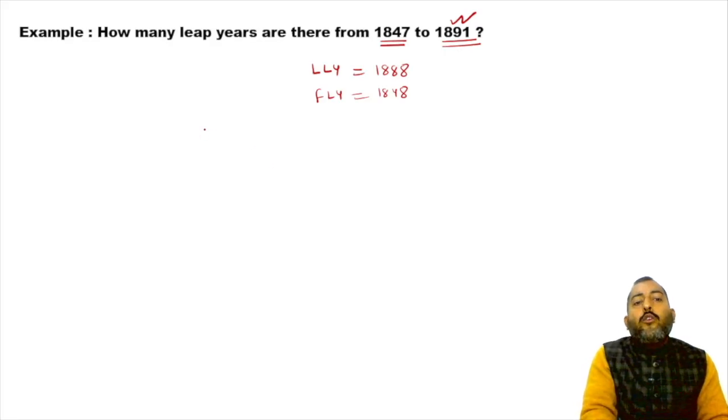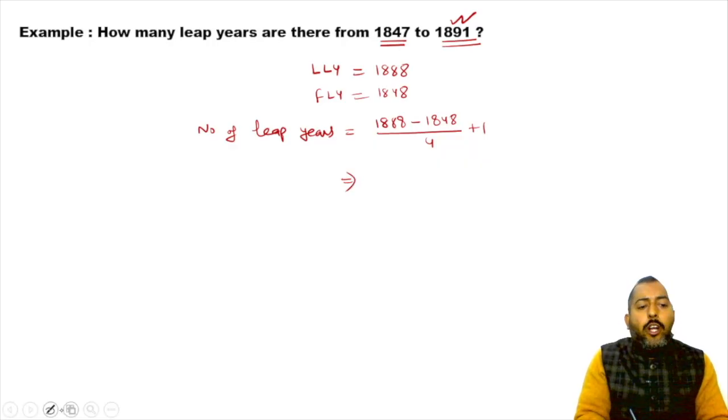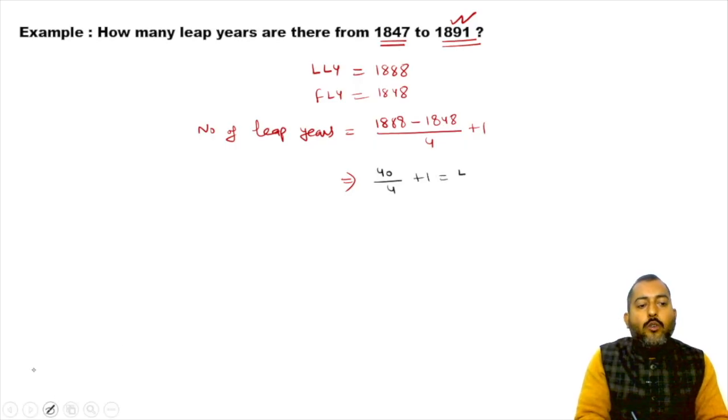Now the number of leap years is going to be last leap year minus first leap year, divided by 4 plus 1, which comes out to be 40 upon 4 plus 1, which is 11. So how many leap years are there in this range? 11 leap years are there in this range.